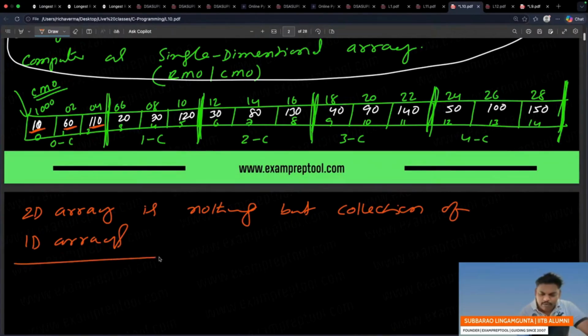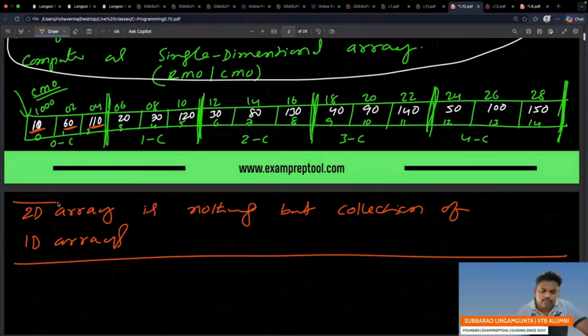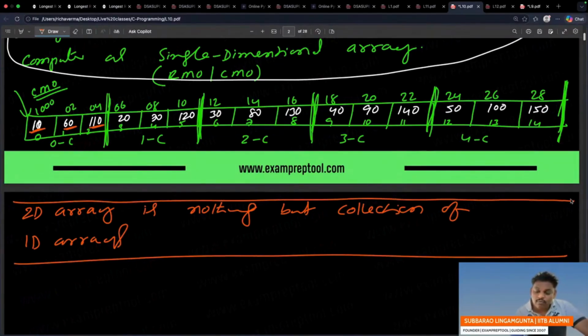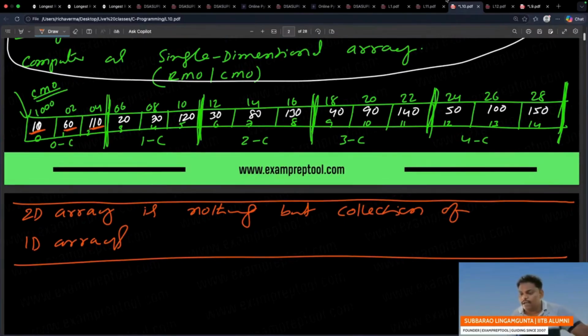So please be careful. This point also, please be careful. 2D array is nothing but a collection of 1D array. In the 1D array, to get the data, 1 star. In the 2D array, to get the data, 2 stars, because 1 star for row, 1 star for column. Please be careful. 1 star for row, 1 star for column, because here rows also involved, columns also involved.